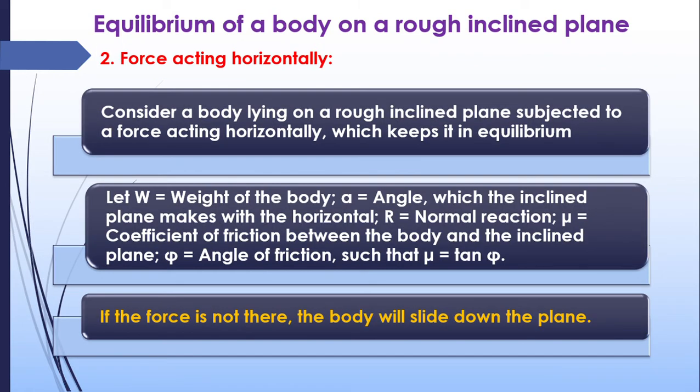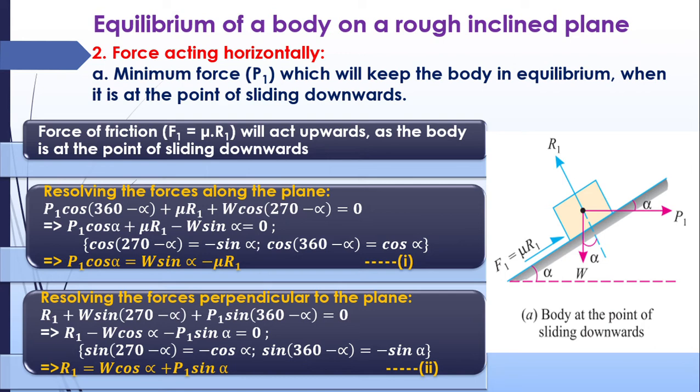So we are considering a body lying on a rough inclined plane subjected to a force acting horizontally. For example, here you can see the figure. Here we are applying the force P along the horizontal direction. Earlier we applied the force in the line of the inclined plane. Here we are applying the force horizontally.